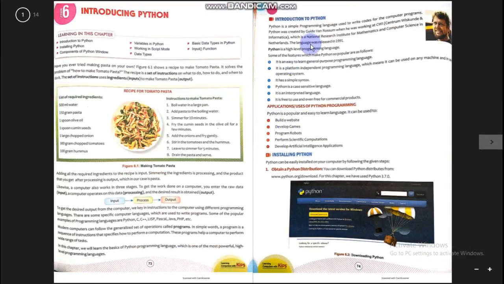So as you know, a little introduction about Python. After that, to start programming using Python, first of all we need to install it on our computer. The installation process is very easy. You can install it by going to the website python.org. There you will get the download link. Just click on that link and the download will start.